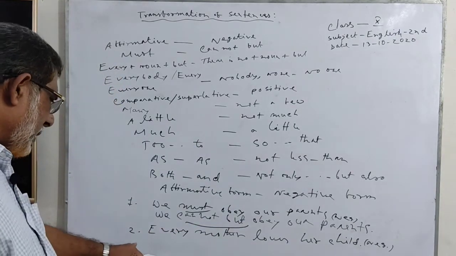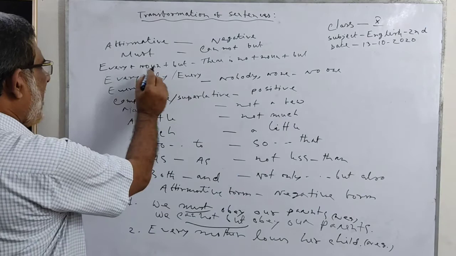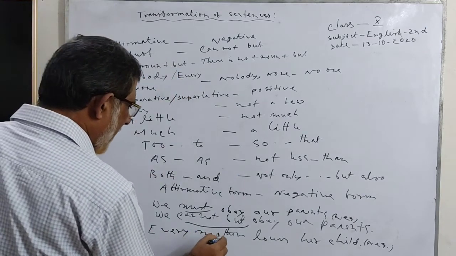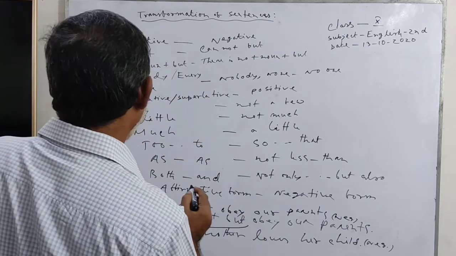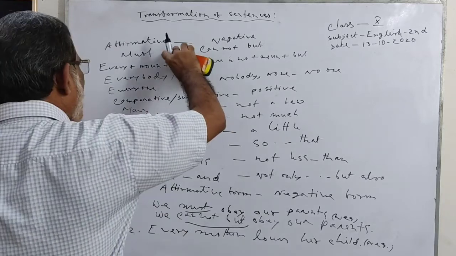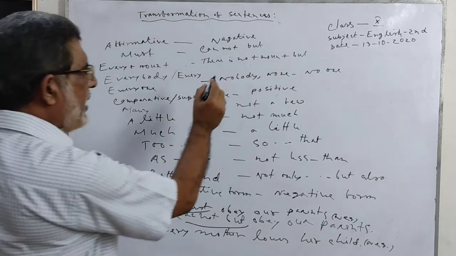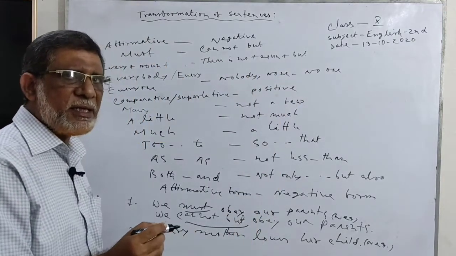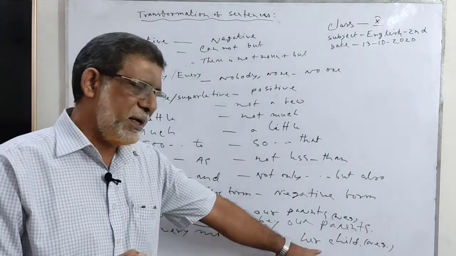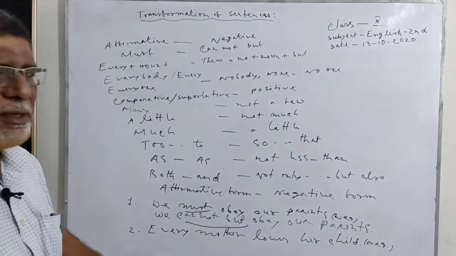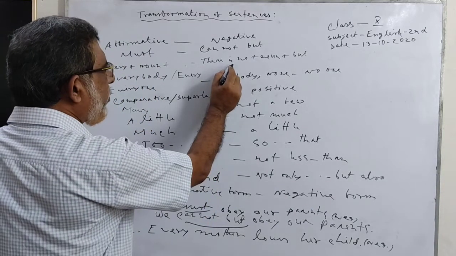Number 2: every mother loves her child. Every plus noun plus verb. Every plus noun, mother, plus verb. Every mother loves her child. This is the affirmative form: every plus noun. There is no plus noun plus verb: this is the negative form. Follow the example. Every mother loves her child. How can we transfer it into a negative sentence? Then you use these forms.